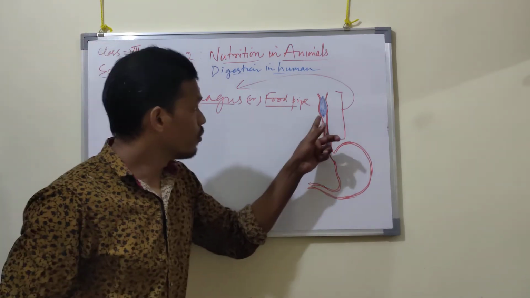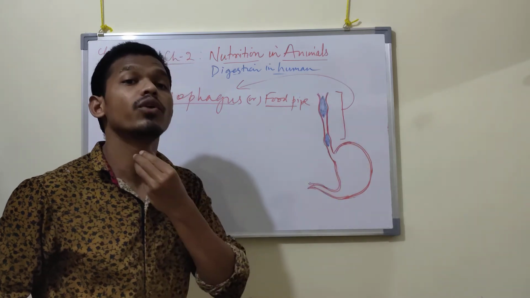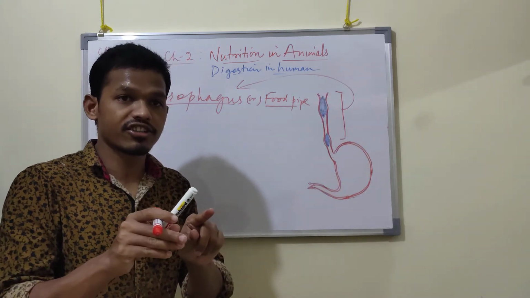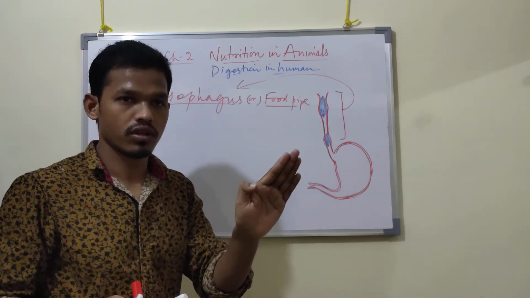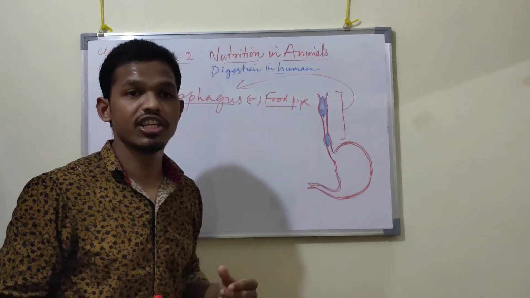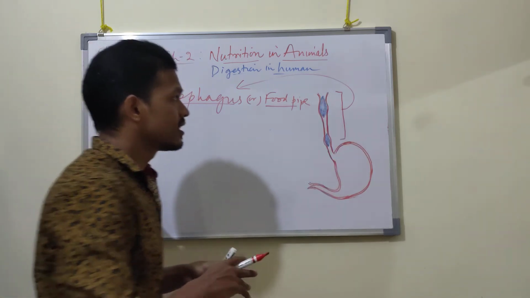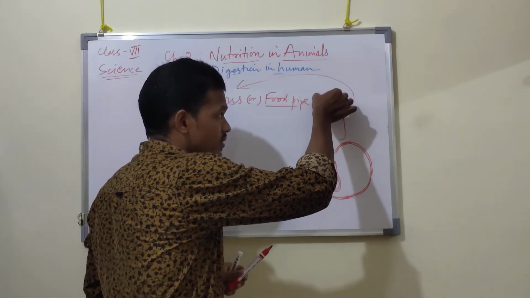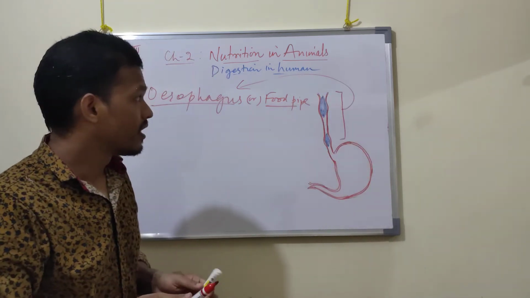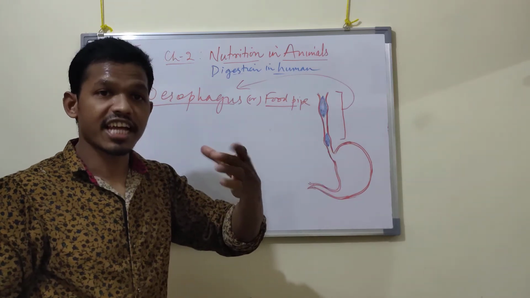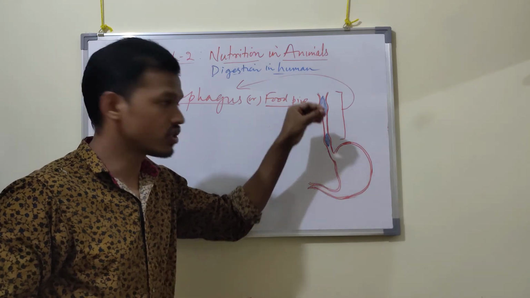So what happens here when the food particles enter? Before entering, there is also a windpipe. They are both connected, so this windpipe is closed. After the windpipe is closed, the food particles enter the esophagus, that long muscular tube. The muscles attached to the wall of the esophagus tube contract and expand. Therefore, the food particles can move downwards.